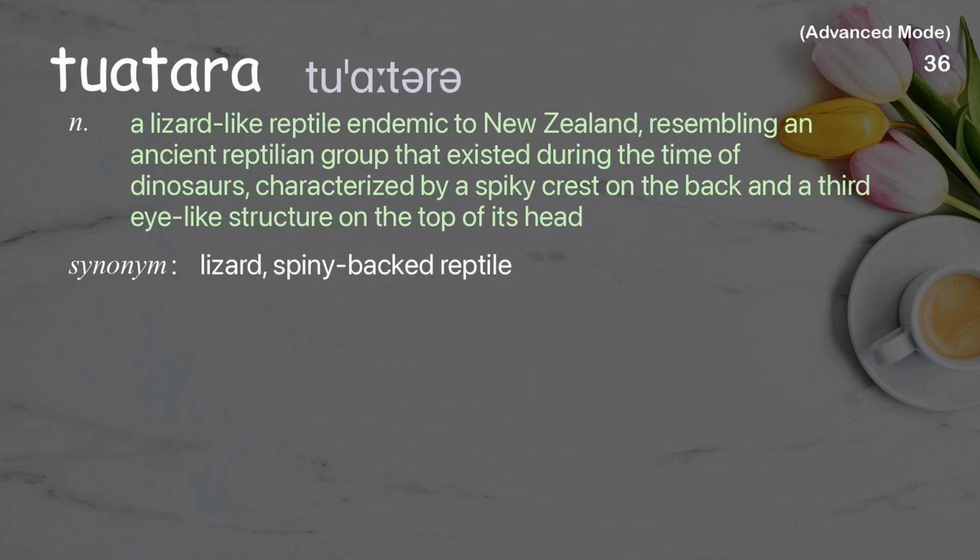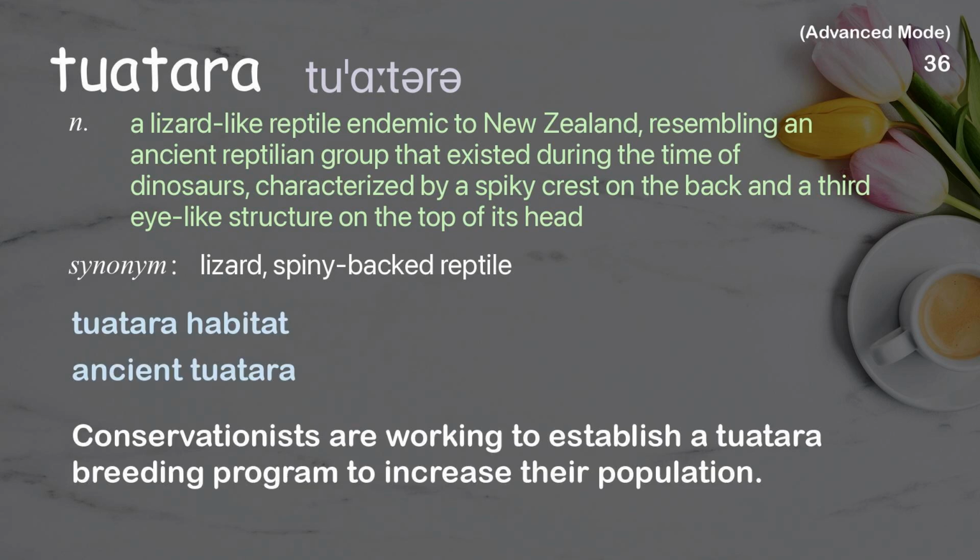Tuatara. A lizard-like reptile endemic to New Zealand, resembling an ancient reptilian group that existed during the time of dinosaurs, characterized by a spiky crest on the back and a third eye-like structure on the top of its head. Examples: Tuatara habitat. Ancient Tuatara. Conservationists are working to establish a tuatara breeding program to increase their population.